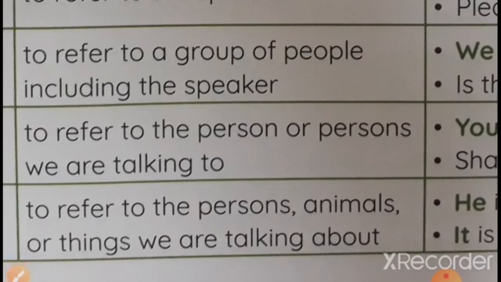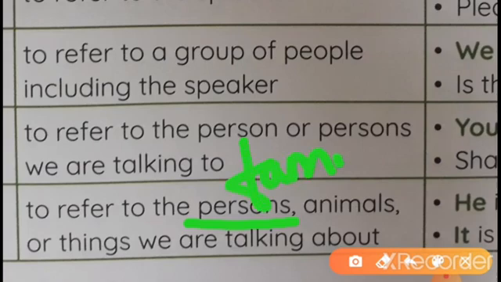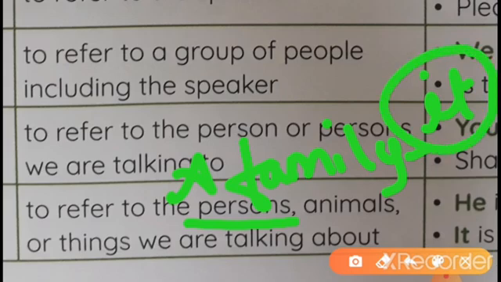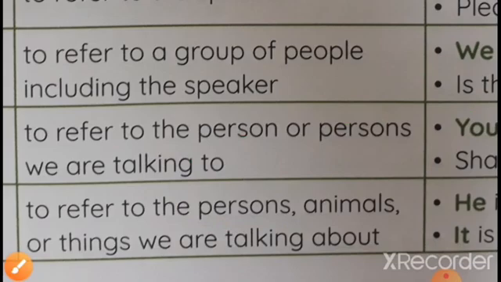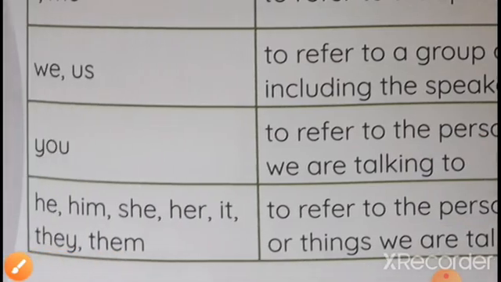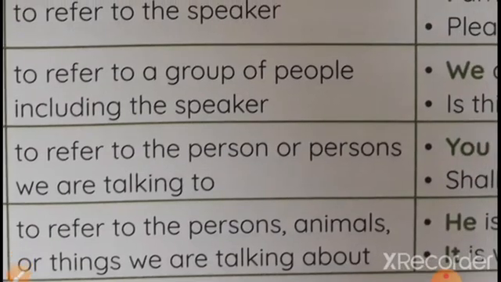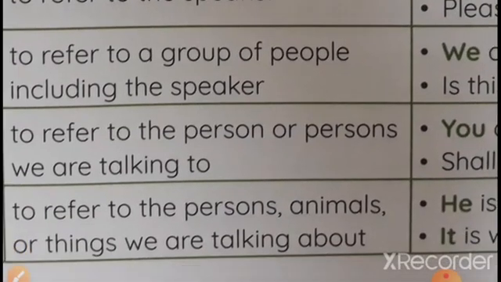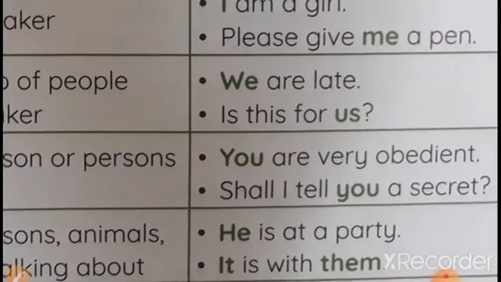But a family is already mentioned as a group, so for the family we have to write it. If it is families, then we can write them. That was written in the worksheet, our families. We use these for the person, animals or things we are talking about.